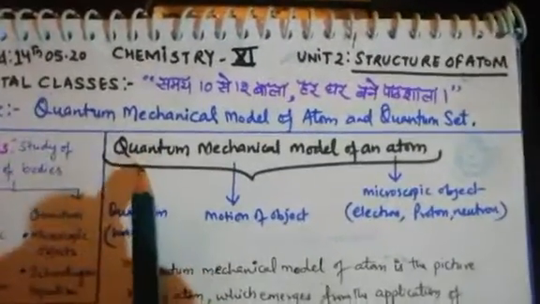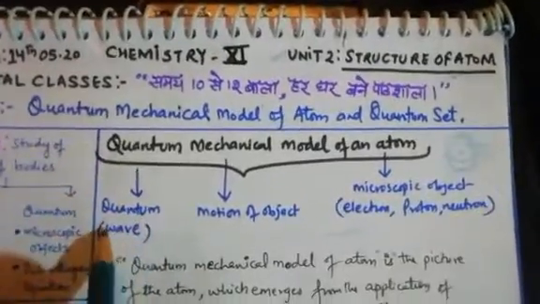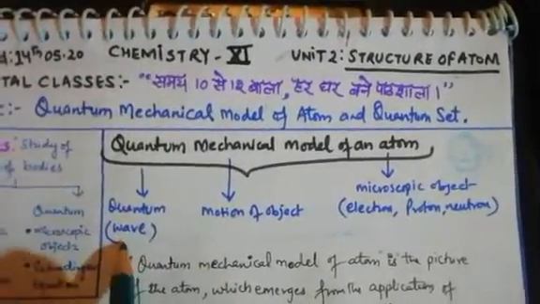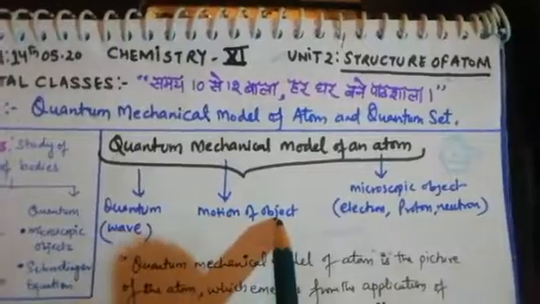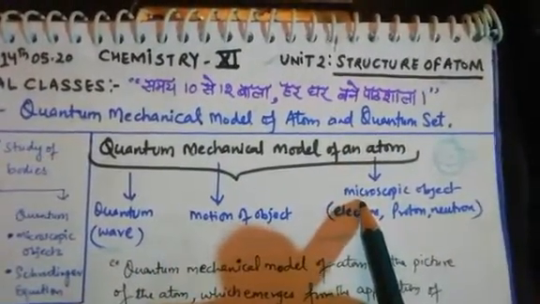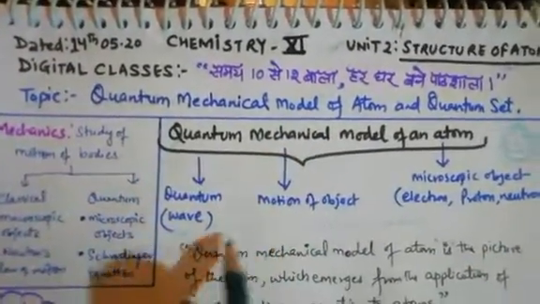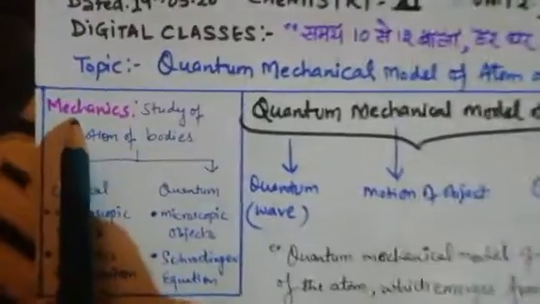Okay, so let's start. The topic name is the quantum mechanical model of an atom, in which quantum means wave. Mechanical means motion of any object. And if we are talking about the atom, we will talk about the microscopic objects, that is electrons, protons and neutrons. So before studying the definition, let's discuss mechanics.